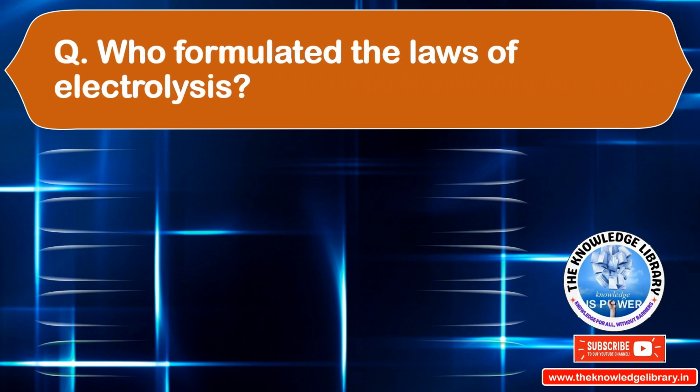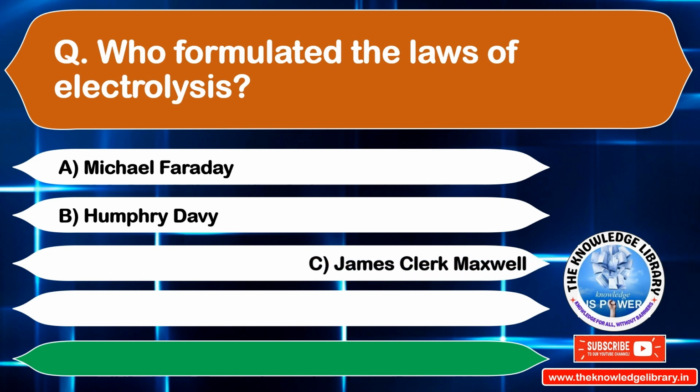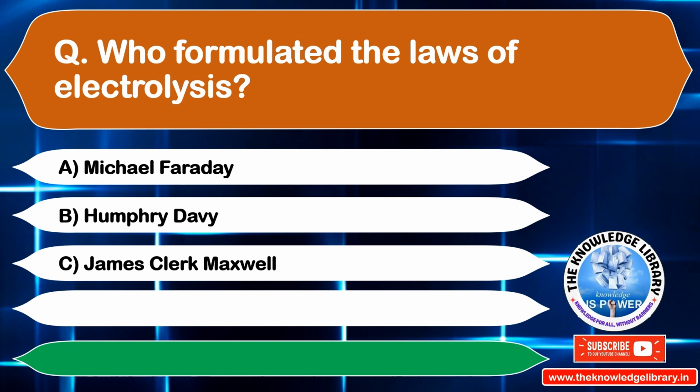Who formulated the laws of electrolysis? Option A. Michael Faraday. Option B. Humphrey Davy. Option C. James Clerk Maxwell. Option D. Nikola Tesla. The correct answer is option A. Michael Faraday. Move on to the next question.